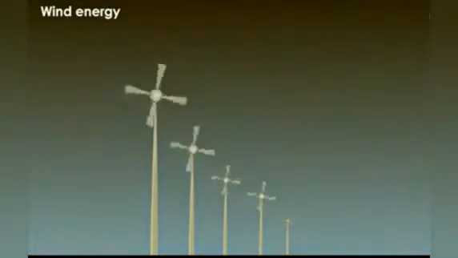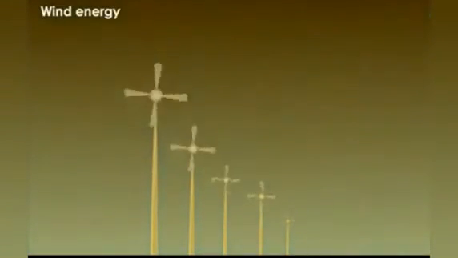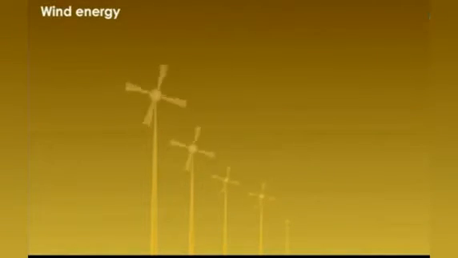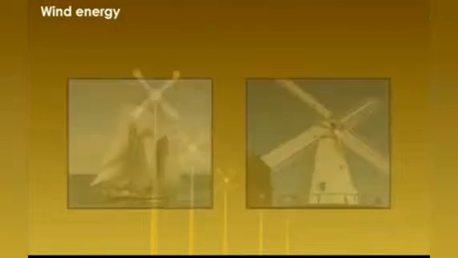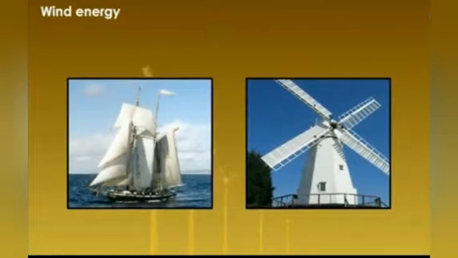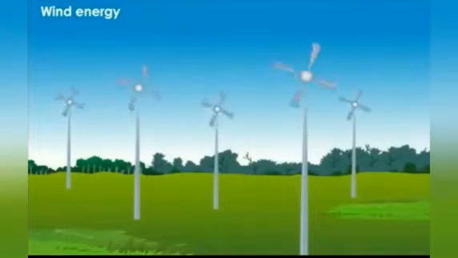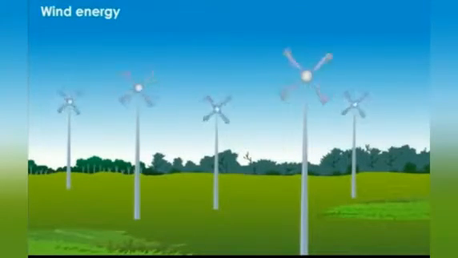The motion of large mass of air causes wind. The wind possesses kinetic energy, and this energy can be utilized for doing work. Sailboats and windmills use wind energy. Electricity is also produced from wind energy.